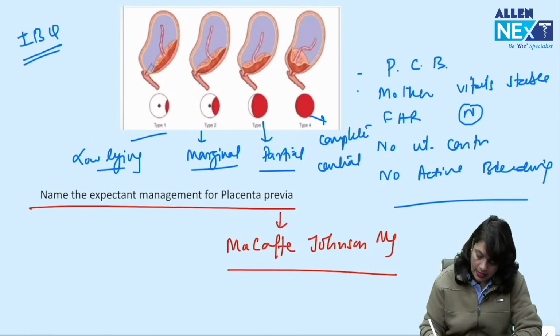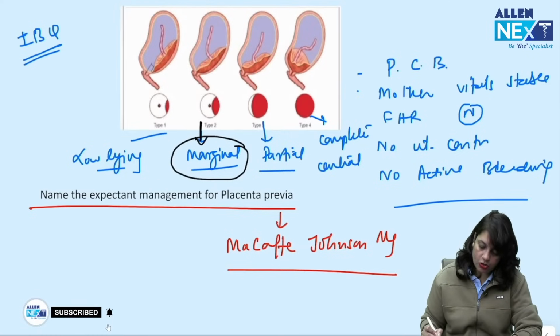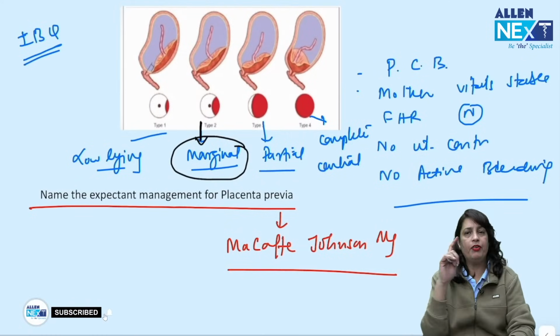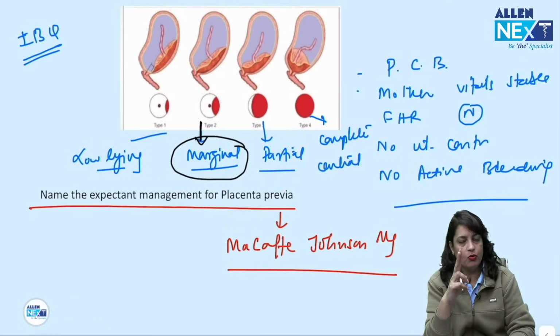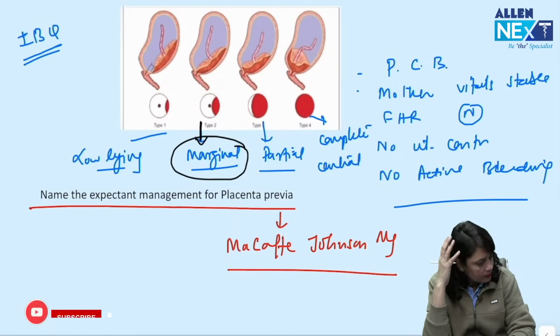So in your exam they have asked the marginal placenta previa. So be clear, where is the lower limit of the placenta. If it is touching the os, that is type 2. If it is covering the os partially, it is type 3. If it is covering the os completely, that is type 4.